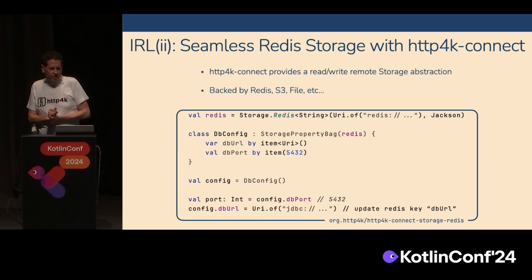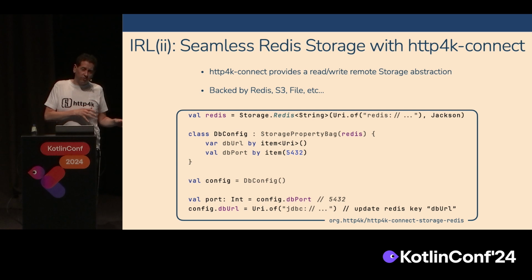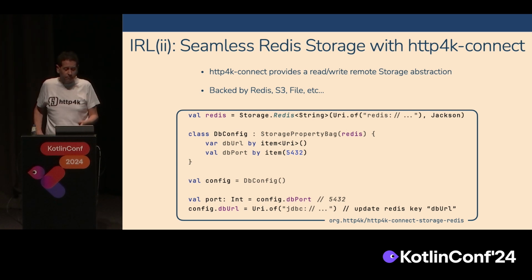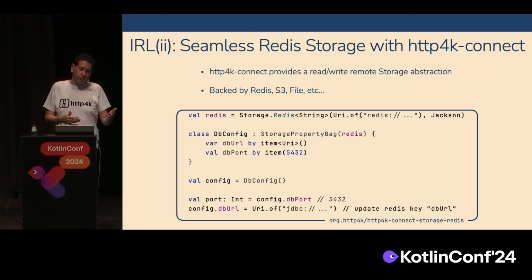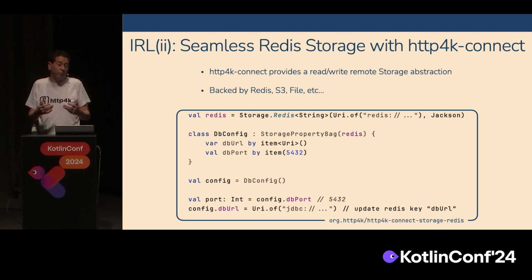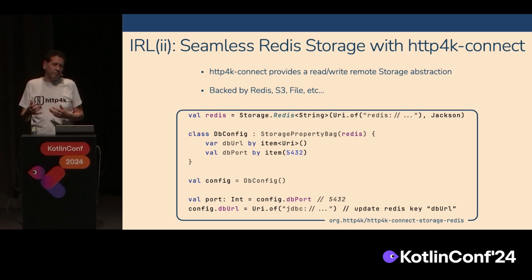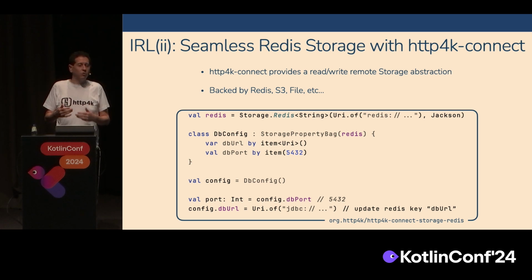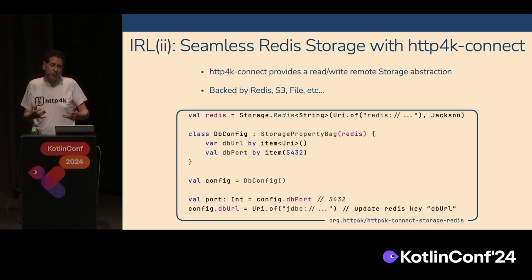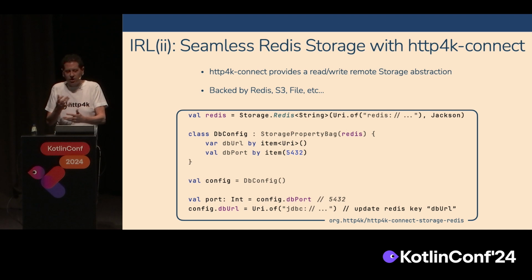So yeah, the last piece of code I'll show you is if we go back to our Redis example that we had earlier. HTTP Connect, which is the connector library that comes with HTTP, has a way of writing things to S3 or Redis or anything else by using what we call a storage bag. Using a similar mechanism to what we just saw with the data container for the JSON, it will read and write values into S3 or Redis or whatever you want to write a storage abstraction for. It will do that seamlessly, and the user doesn't need to think about talking to Amazon.